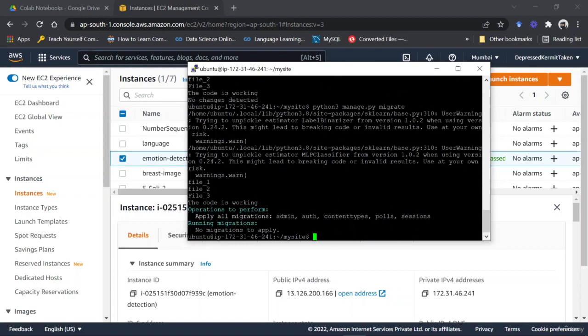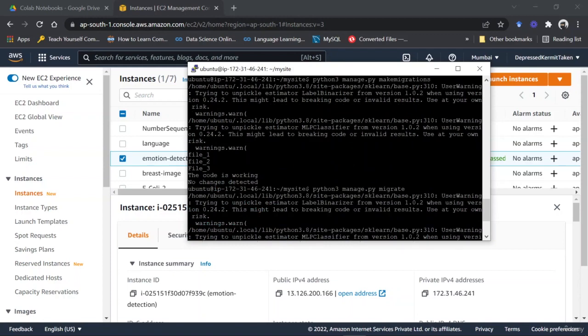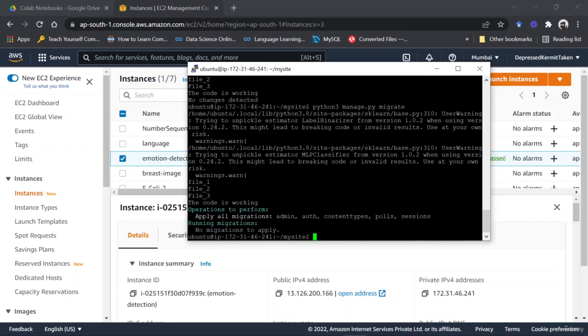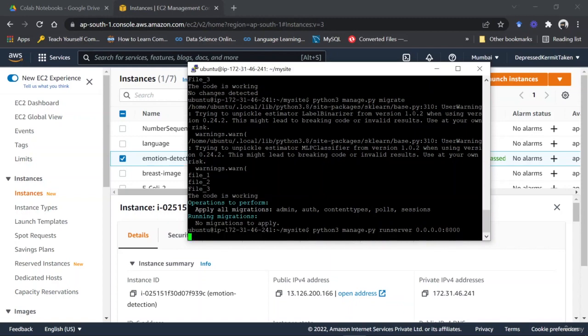You can see it has already shown you that no changes detected, which means that we haven't made any changes to the models. So since no changes were made, we had no migrations to apply. But still, to check if there are, you have to run these particular commands. Then the last one is to start the server, which is runserver 0.0.0.0:8000. Okay, so run this.